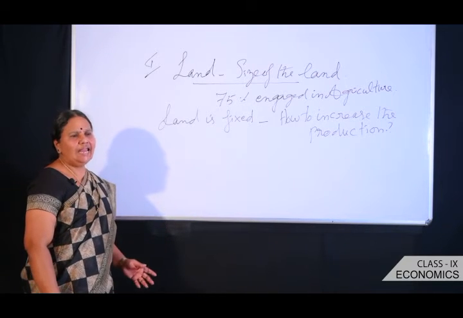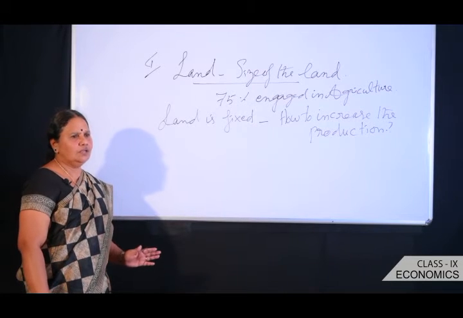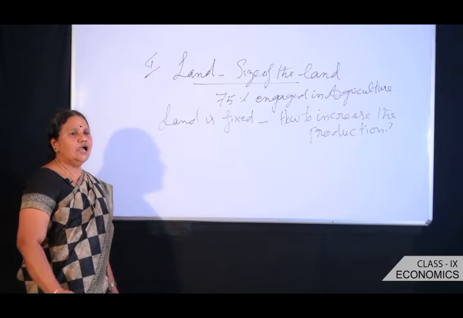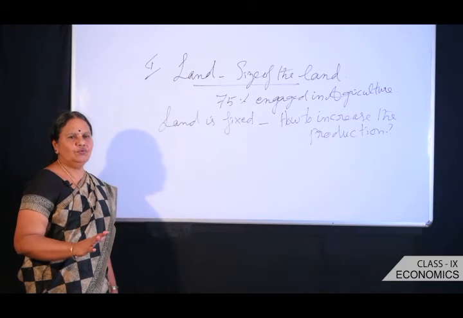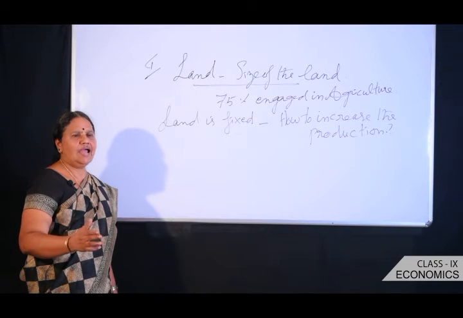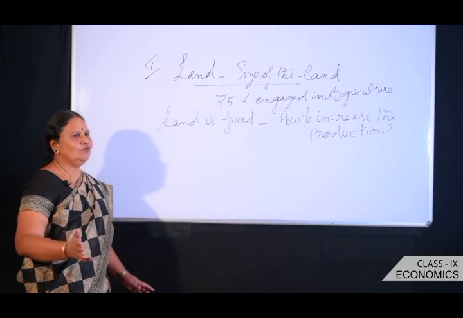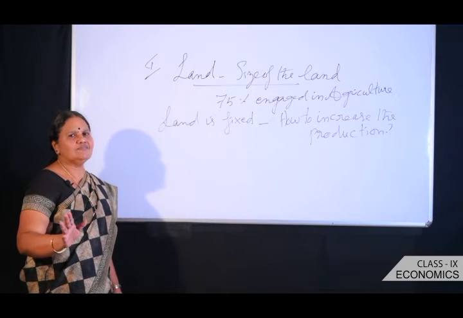See, we know that land is fixed. Nobody can change the size of the land. So here in Palampur, the land is fixed. Up to 1960, the data shows that so much wasteland was also brought under cultivation. Now you may be confused, what is this wasteland? The wasteland is land full of rocks, pebbles and thorns, but converted into cultivable land by providing proper irrigation facilities and other inputs. So that is also clubbed together in Palampur. Now there is no chance to increase the size of the land.